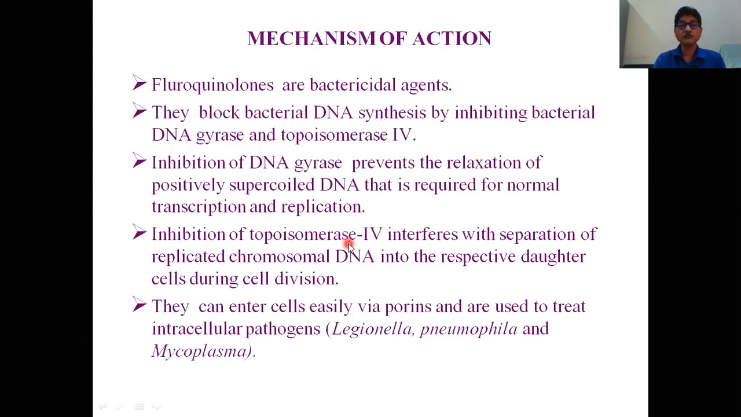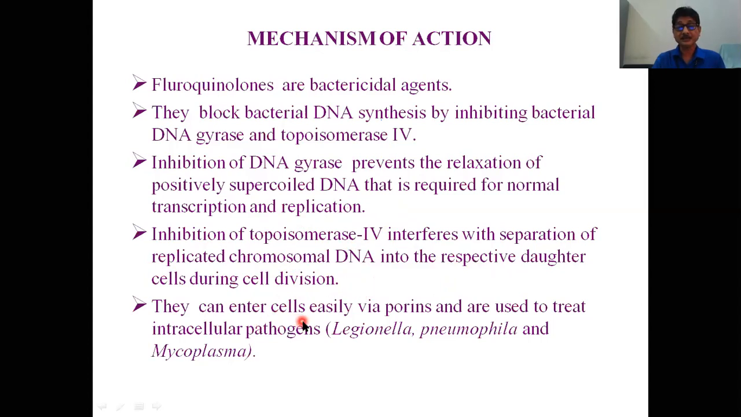The inhibition of topoisomerase 4 interferes with the separation of replicated chromosomal DNA into the respective daughter cells during cell division. So cell division is inhibited, and bacterial growth and multiplication are also inhibited.